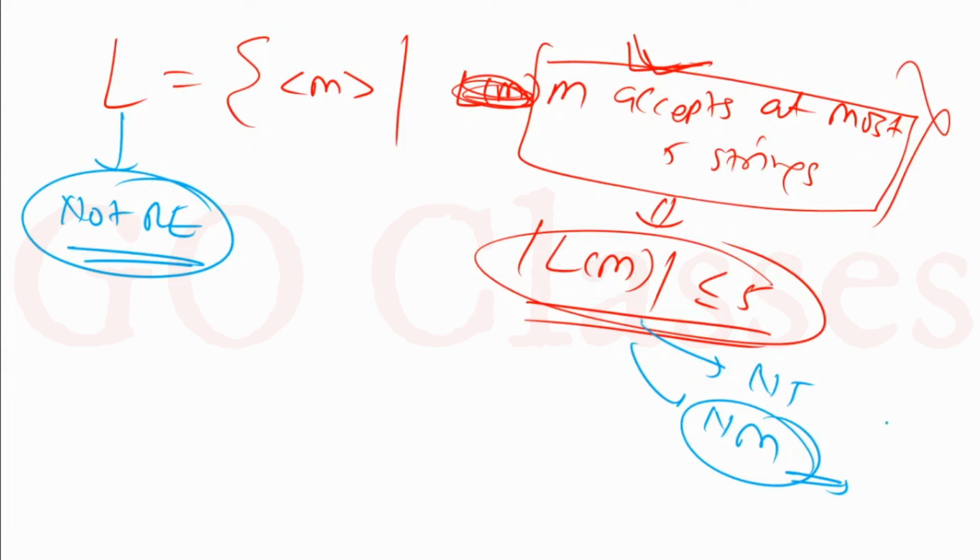But let me explain. You might be wondering why we cannot apply the dovetailing technique here. Why will the dovetailing technique fail, because we only have to check for 5 strings? Let me tell you why. Let's assume these are the strings: epsilon, 0, 1, 00, 01, 10, 11. Let's assume like this, and I am putting a tick mark here.